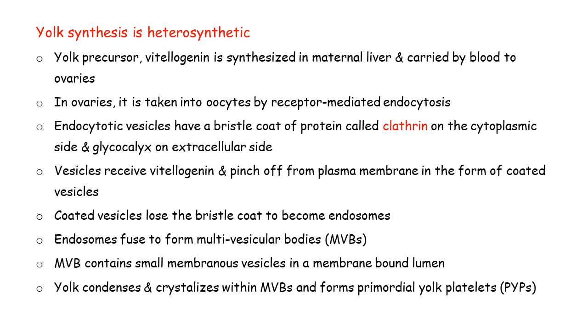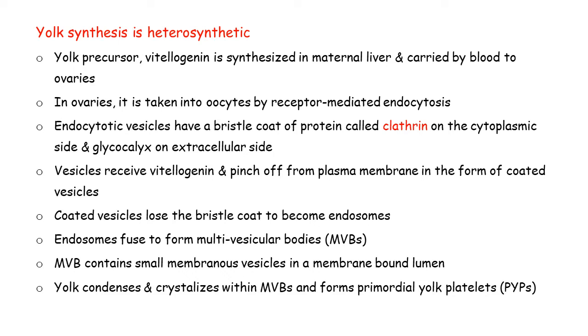So the yolk synthesis in case of birds is heterosynthetic type. It means the raw materials for the yolk are synthesized somewhere else, or you can say other than the oocyte itself. So in case of heterosynthesis in birds, the yolk precursor, and what is yolk precursor? Vitellogenin. And vitellogenin is a glycolipophosphoprotein, and this is the key ingredient, or you can say the main ingredient that